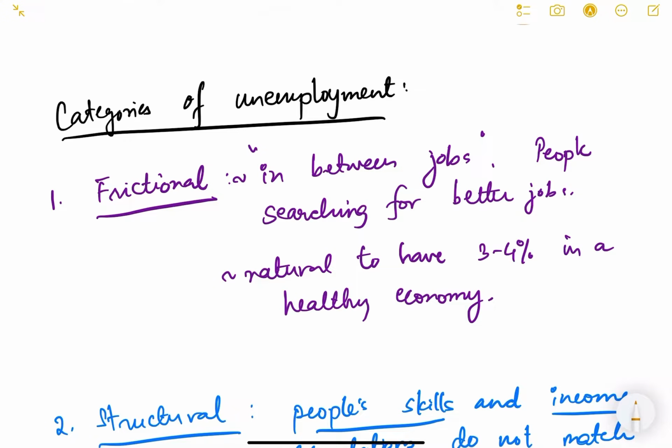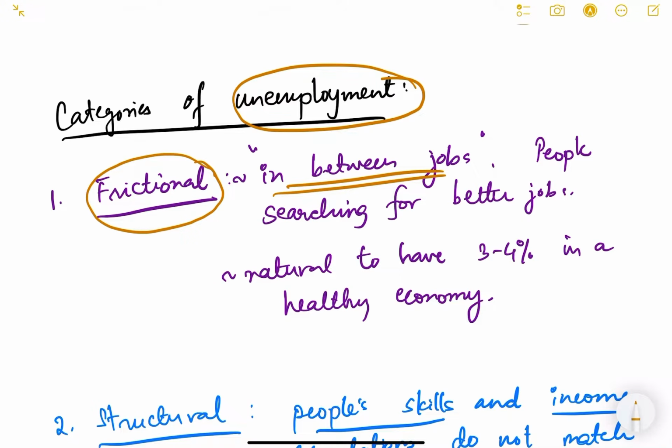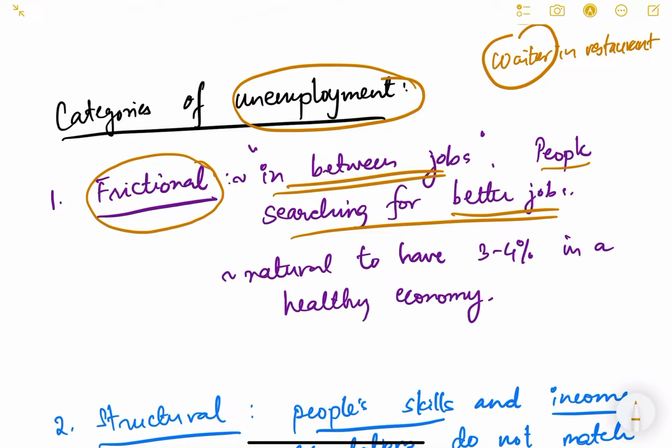There are different categories of unemployment. Okay, what are the different types of unemployment? So one is frictional unemployment. Frictional unemployment means that people are in between jobs. They have left one job and they are looking for better jobs. Okay, people searching for a better job. For example, one person is working as a waiter in a restaurant. Now he does not want to work as a waiter anymore and he is looking for a job of, say, hotel manager. So in between this time, until the time he finds the job of hotel manager, he will be called unemployed, and such unemployment is called frictional unemployment.